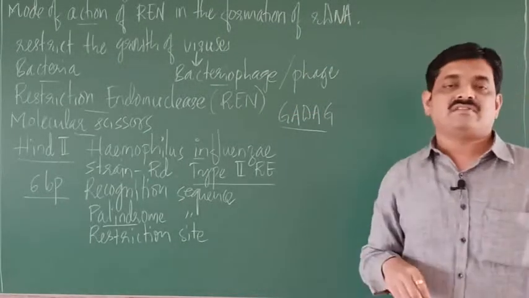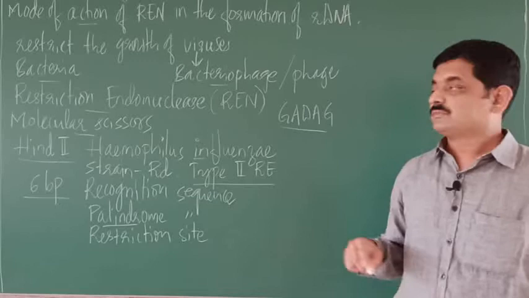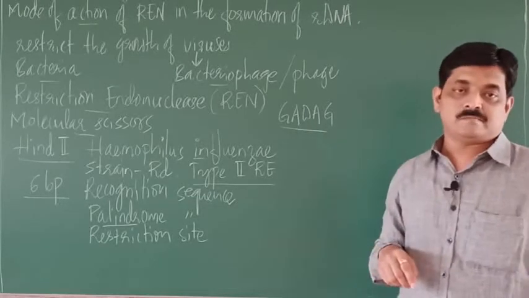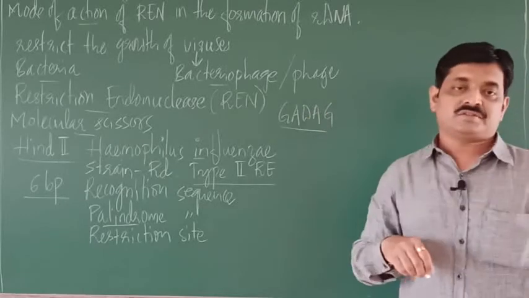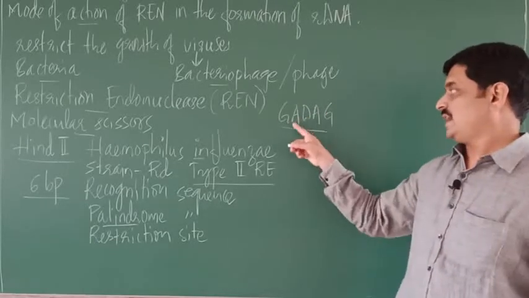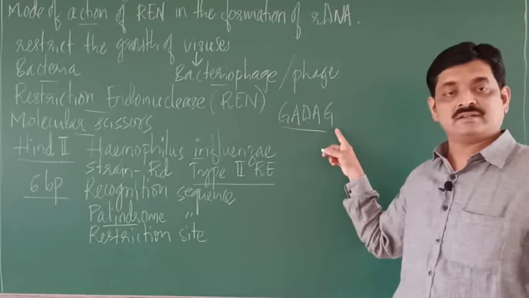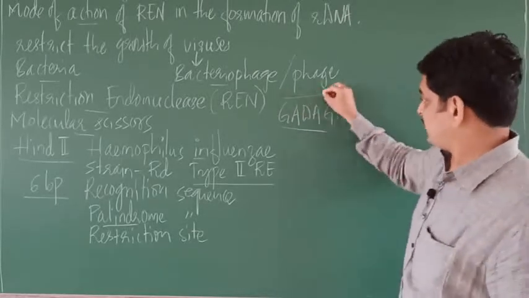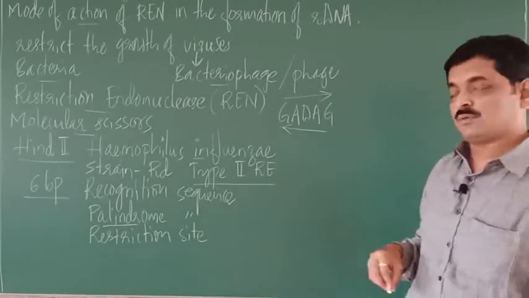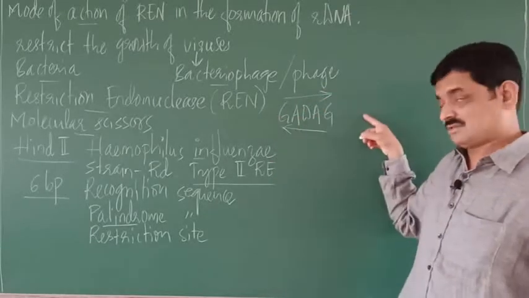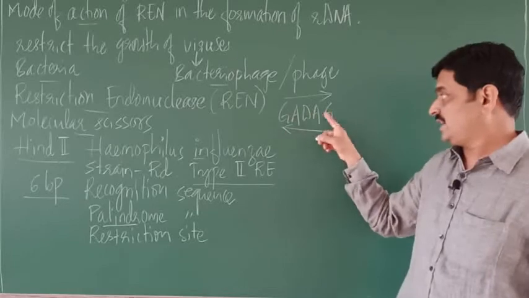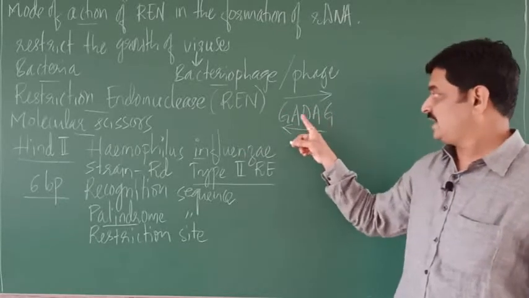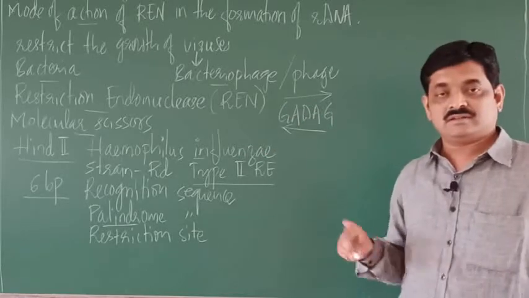So this is an example of a palindrome. It is the name of a place, right? It is a group of letters, G, A, B, A, G. These are all letters. So a group of letters that form a word that reads the same in forward or in backward direction. If you read in the forward direction, G, A, B, A, G. If you read it in the backward direction, G, A, B, A, G, right?